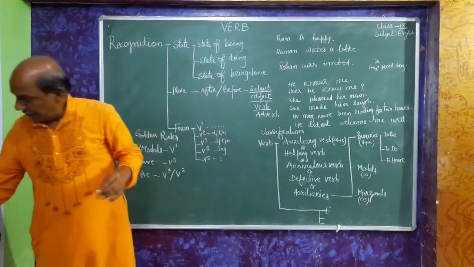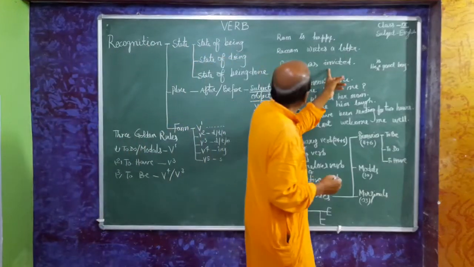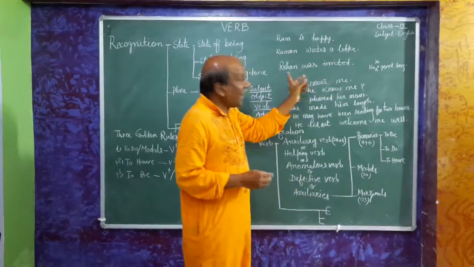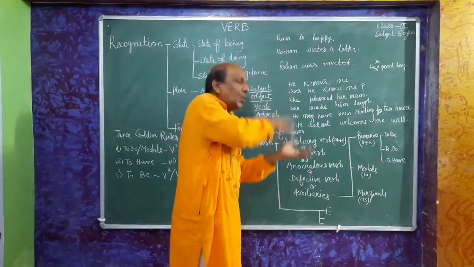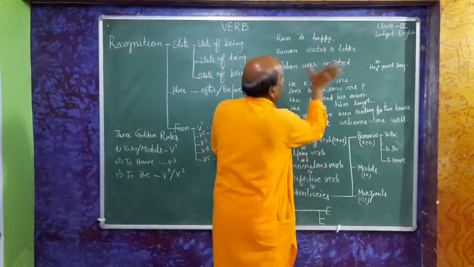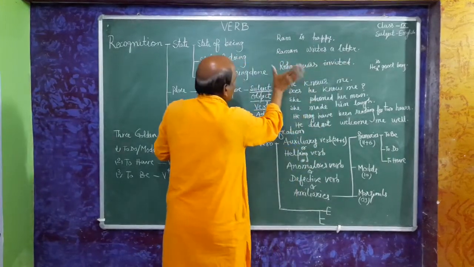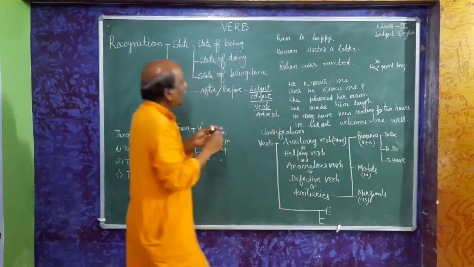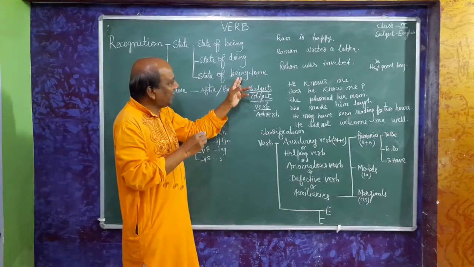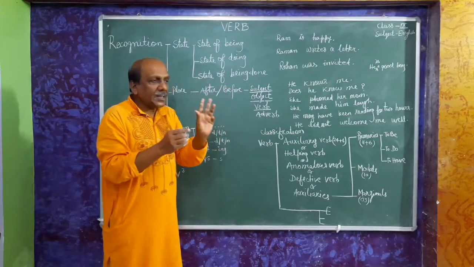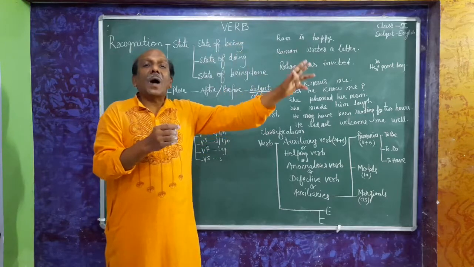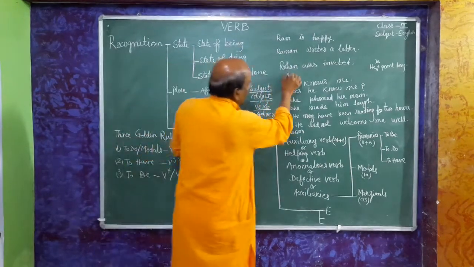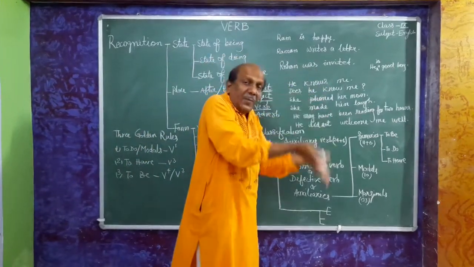In the same way, Rohan was invited. Rohan has not invited. Actually, he was invited. So, the action of invitation is thrown upon Rohan. So, a state of being done, in Hindi, we can say it pratyaropan ka bhav.